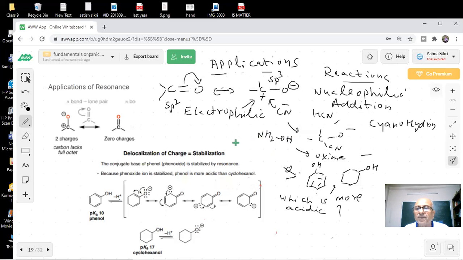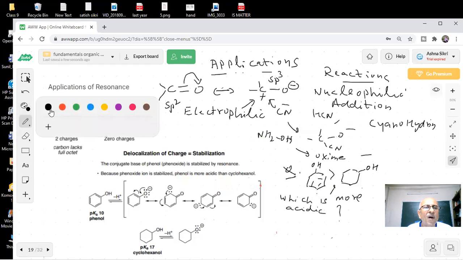Sir, phenol will be more acidic. Yes, sir. What is the reason for that? If we form the phenoxide ion of phenol, we will see that it will be more stable because it will have more resonance structures, whereas cyclohexanol will have no resonance structure.